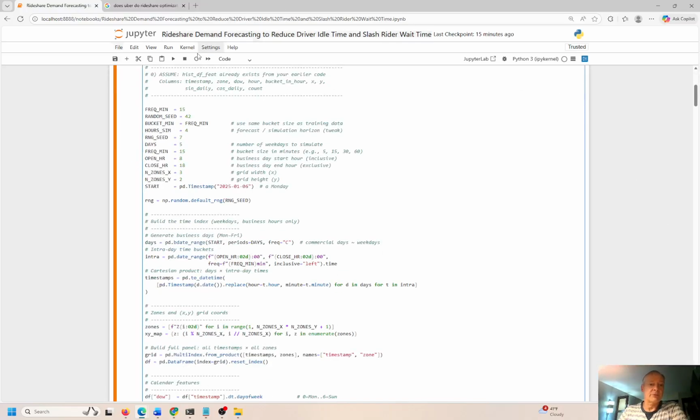We have a few parameters that we create at the beginning over here. So minimum frequencies, random seed, all of these problems start with a random seed. Pretty much all these predictive analytics always use a random seed just to get going. It's almost like even in the lottery, when the lottery system is picking winning tickets, it's going to be random.